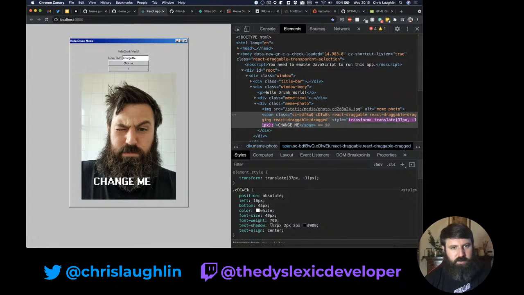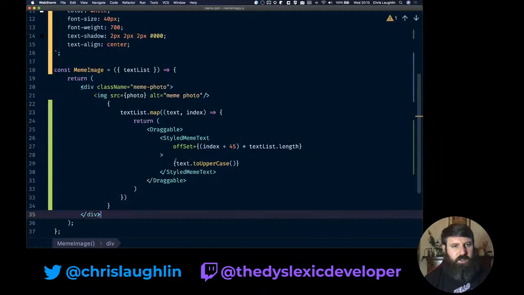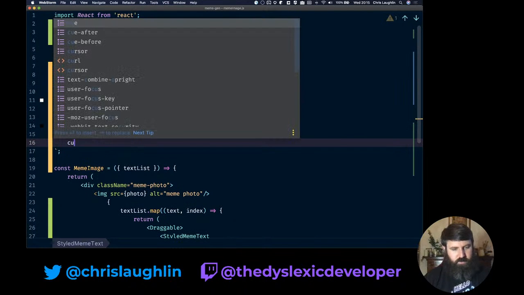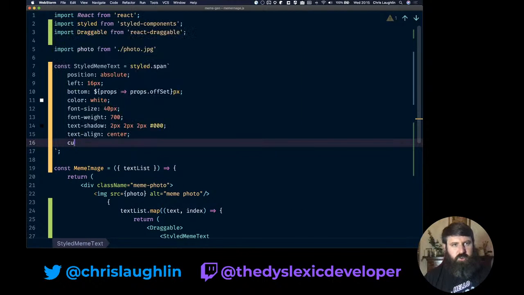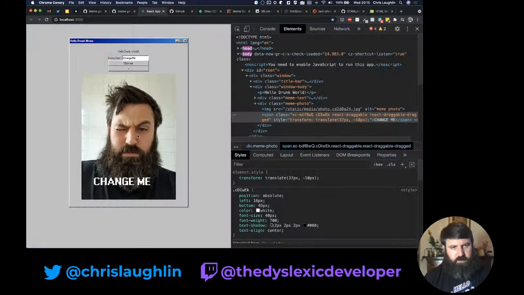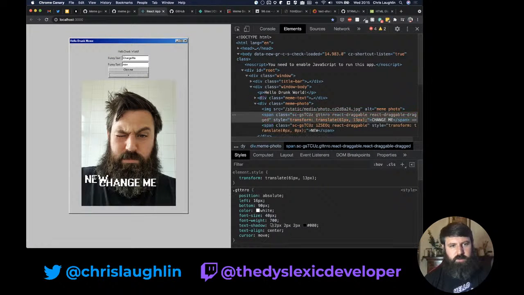So that's still draggable. Let's get a cursor on you as well. Come on. Cursor move. Yes. Cursor move. Ah, there we go.